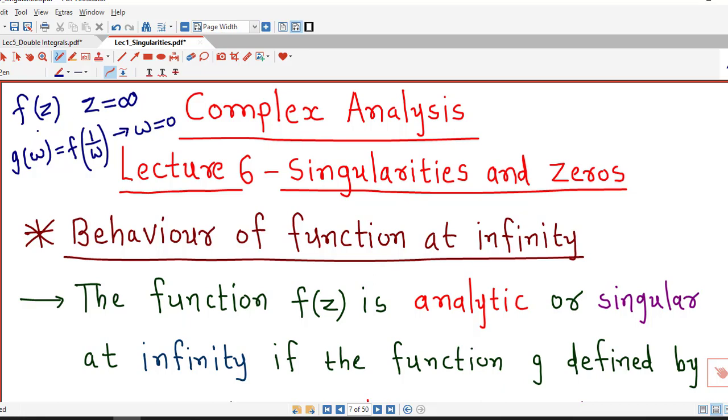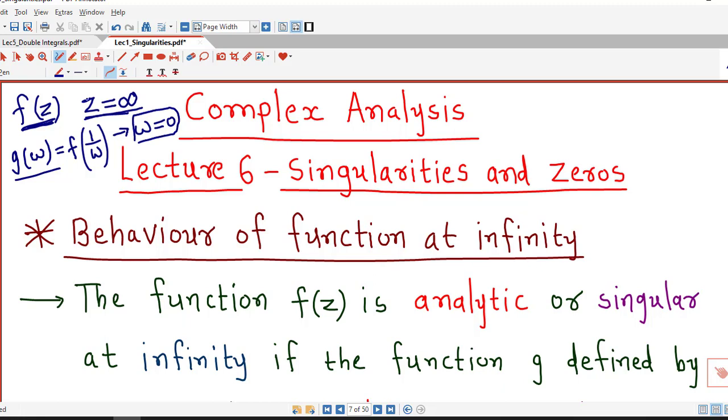So suppose we want to talk about analyticity of a function f of z at z equal to infinity, then function f of z is analytic at z equal to infinity if this function g of w defined as g of w equal to f of 1 upon w is analytic at w equal to 0.